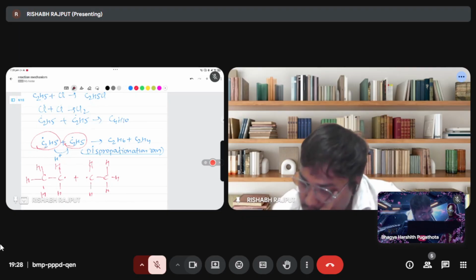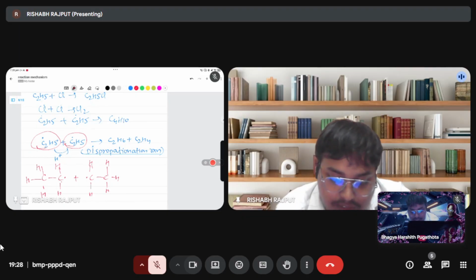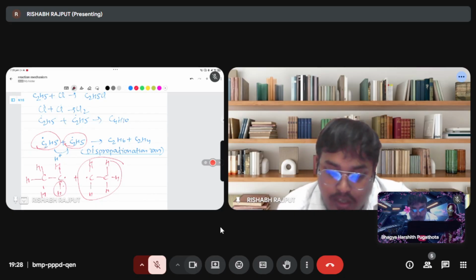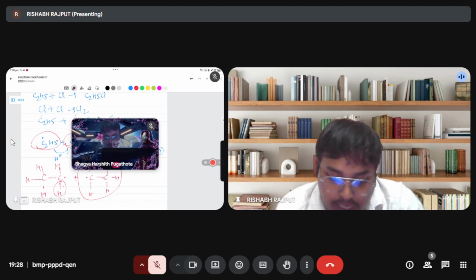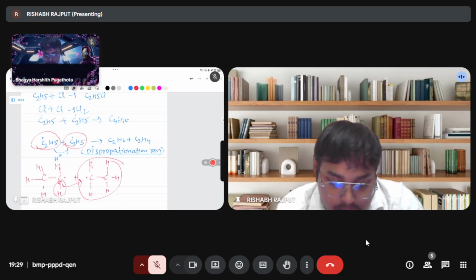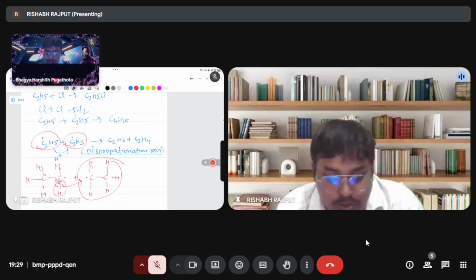So what happens here? This ethyl group radical is very unstable, so it wants to make a bond. If you take this hydrogen to this side, what happens? This carbon takes this electron. Both electrons will go to this carbon.